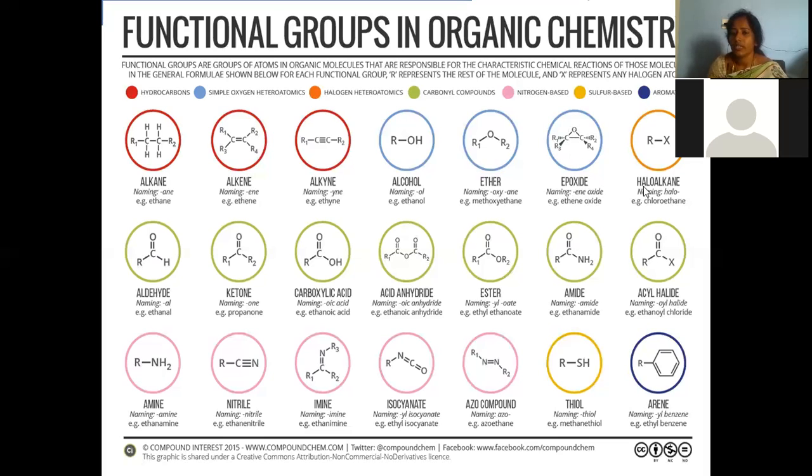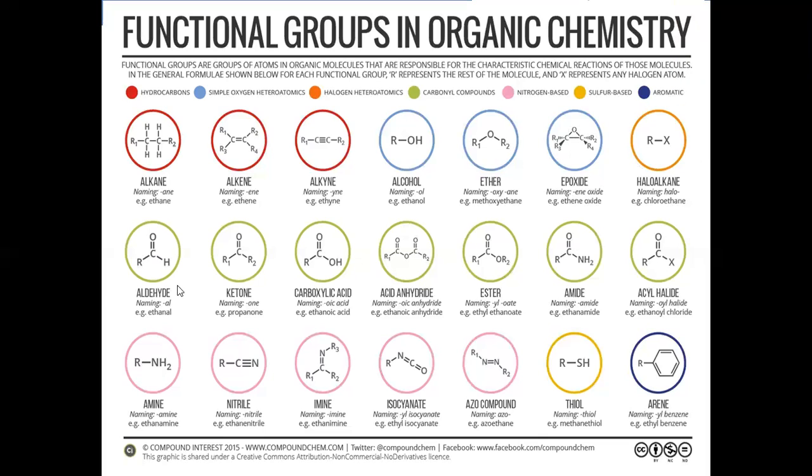And another is haloalkane. RCl, or any R group can be joined with fluoro, chloro, bromo, iodo, astatine. So these are regarded as haloalkanes. Next is aldehyde. Aldehyde is nothing but C double bond OH, the characteristic functional group which is joined with any organic group. You may take methyl, ethyl, propyl, whatever, right? So here C double bond OH is regarded as the aldehyde functional group. This is a characteristic of aldehyde.